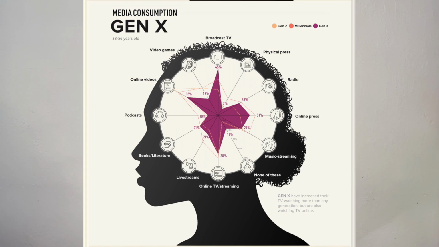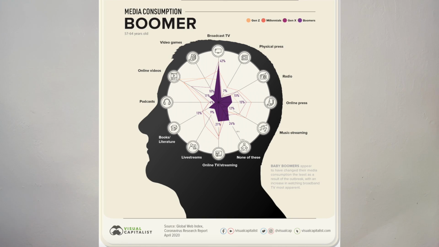Gen X started watching more broadcast TV and online TV. And boomers mostly started watching more broadcast TV. It seems that with the pandemic, a lot more people across all generations are sitting on their sofa and watching TV. I thought this plot was pretty cool.